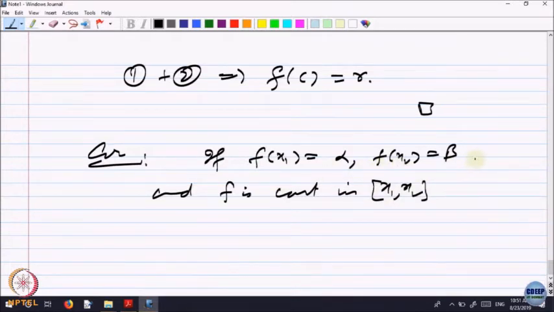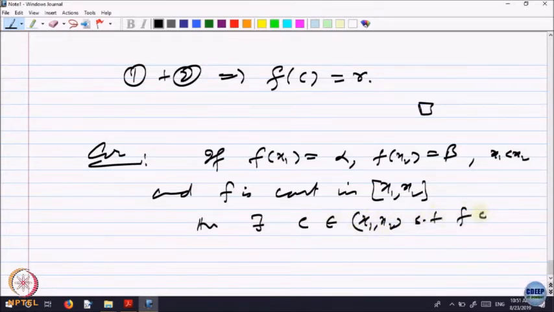So, let us say x1 less than x2, or it could be other way around. Then if f is continuous, for alpha less than gamma less than beta, there is a point C belonging to x1, x2, such that f of C is equal to gamma.